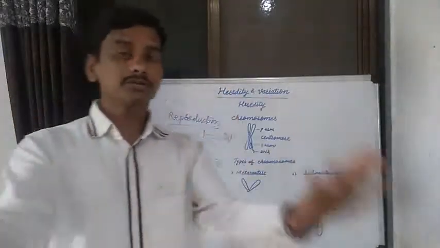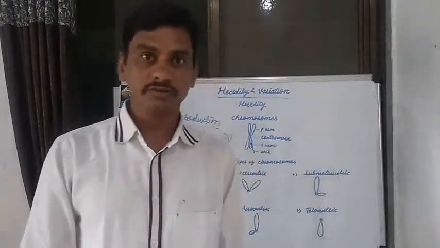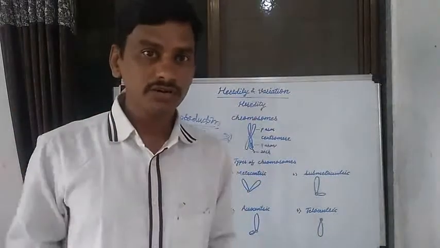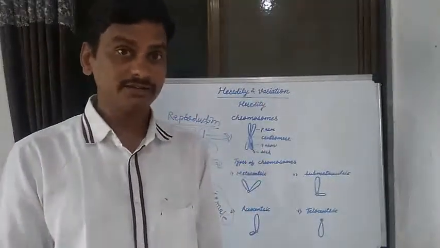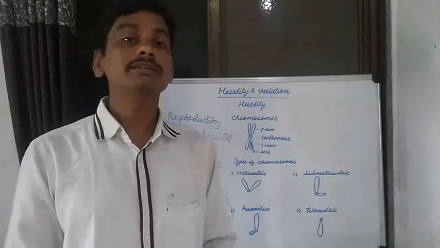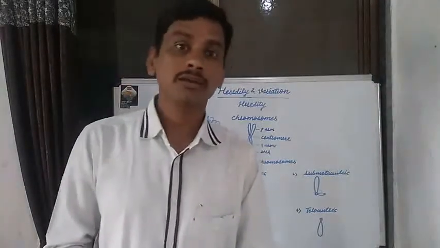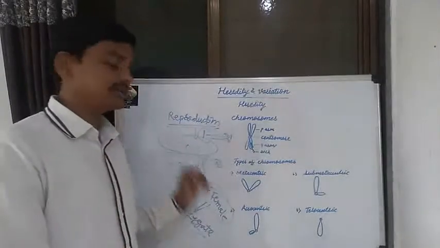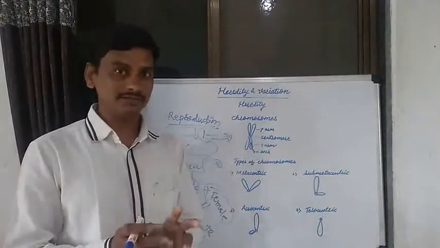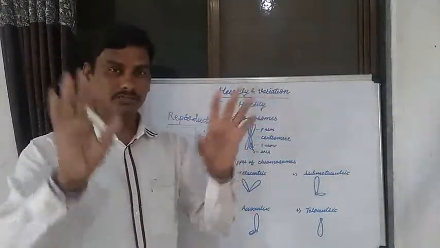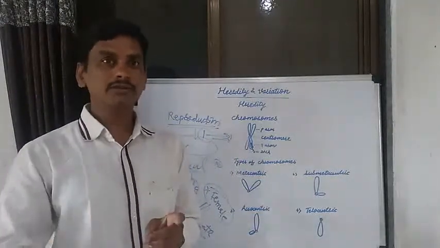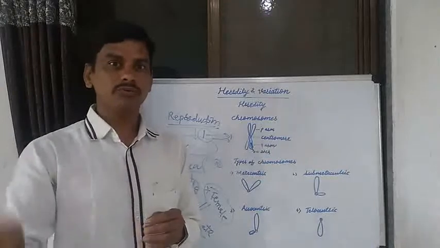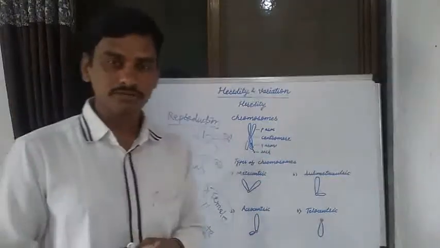Sexual reproduction is mostly found in human beings, animals, and plants, that is, in multicellular living organisms. Asexual reproduction occurs in unicellular living organisms. There are various methods of asexual reproduction, for example, binary fission, multiple fission, fragmentation, spore formation, and vegetative propagation.